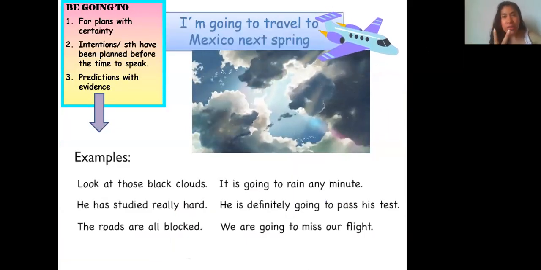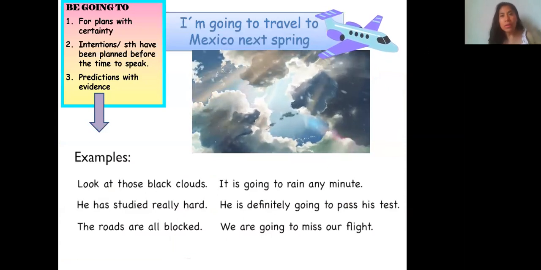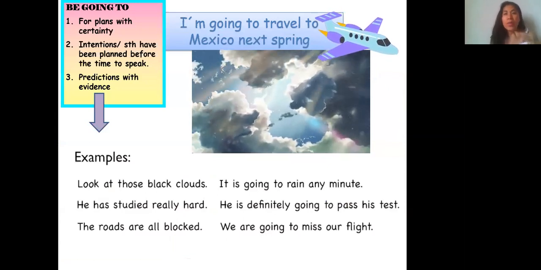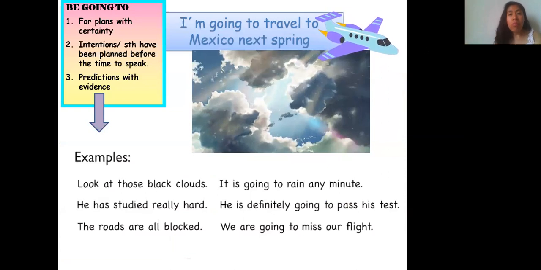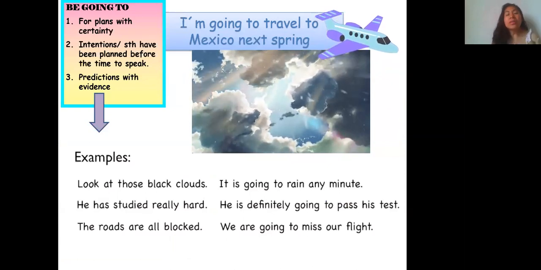Okay, the second use for future. We're talking about be going to. We have 3 principal uses. The first is when I talk about my plans with certainty. In my example, it says, I'm going to travel to Mexico next spring. This is my plan, and I have the certainty that I am going to do it because I was thinking about it, and I made the plan before. So this is my intention because I have planned before the time to speak.